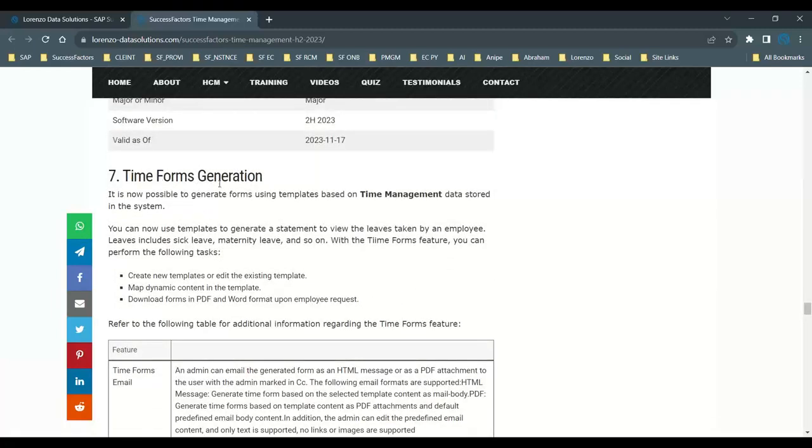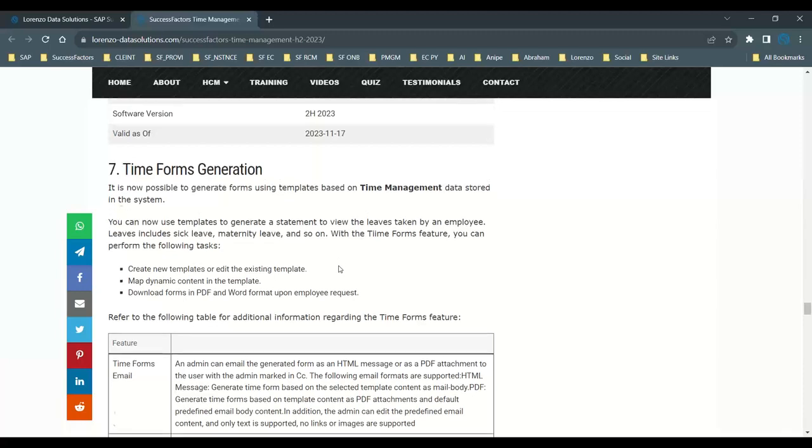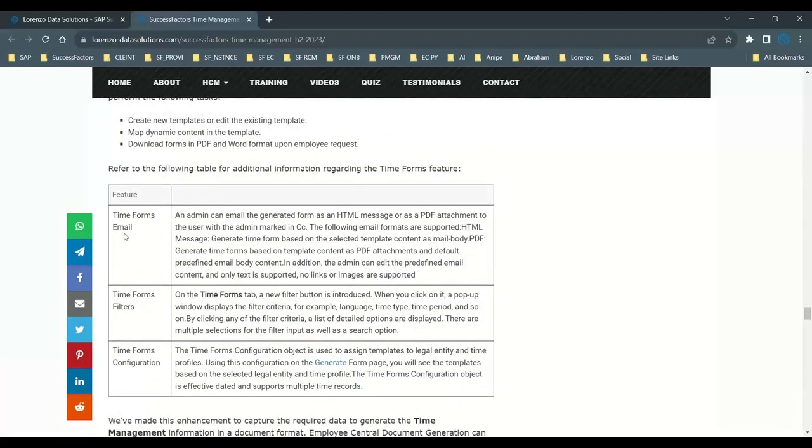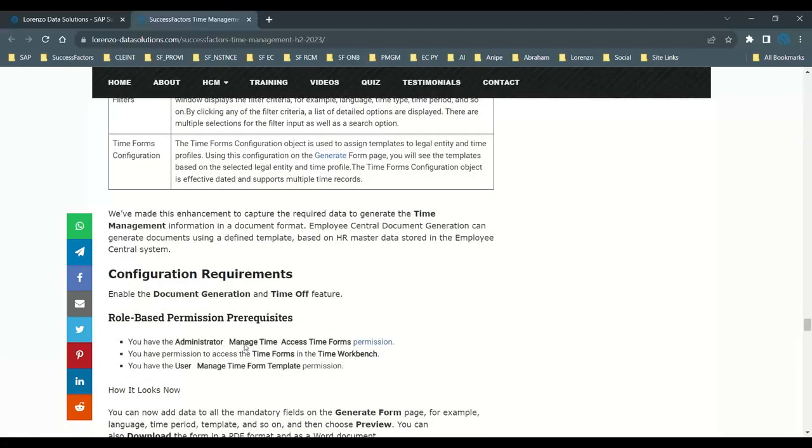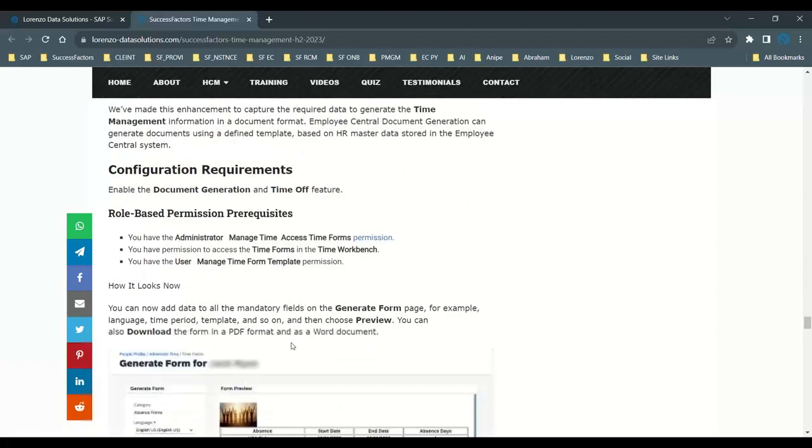Next, the time forms generation. Now, from this H2 2023 release, it is possible to generate the forms using the template-based time management data stored in the system. Very similar to the previous one, like time forms for email, time form filtering, time form configurations. So it's very similar to the previous one.